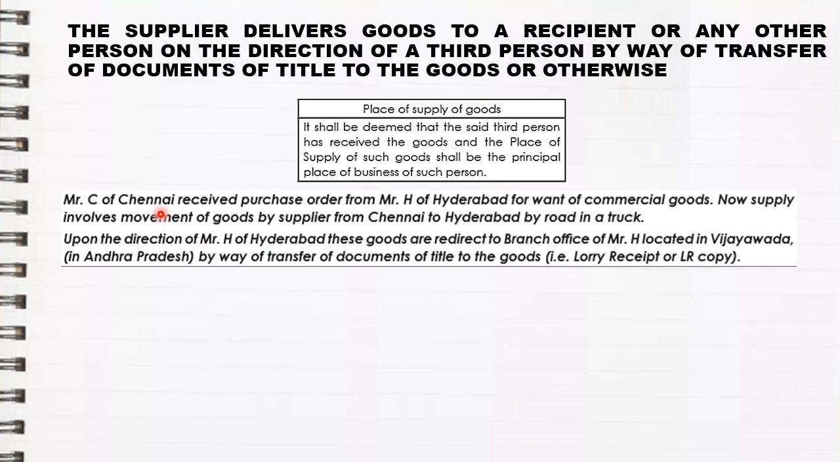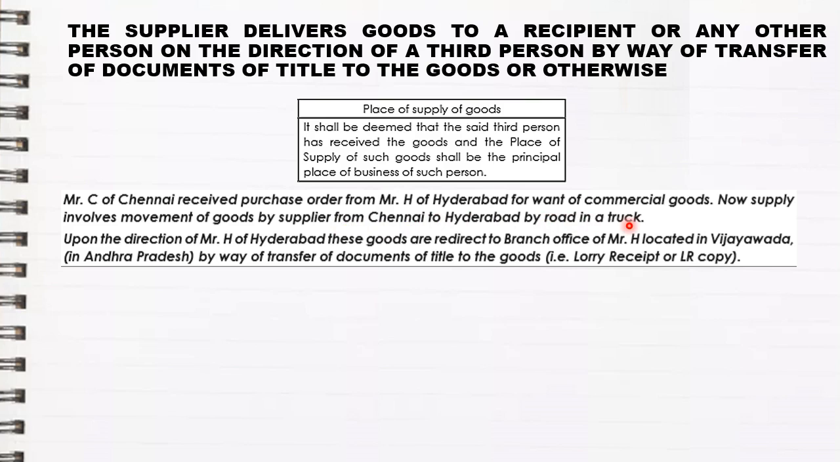Mr. C of Chennai received a purchase order from Mr. H of Hyderabad for want of commercial goods. So here the supplier is Mr. C from Chennai, and the purchaser is Mr. H from Hyderabad. Now supply involves movement of goods by the supplier from Chennai to Hyderabad by road in a